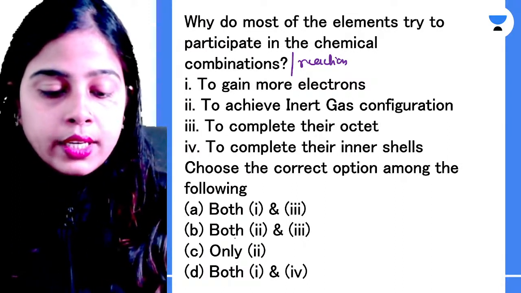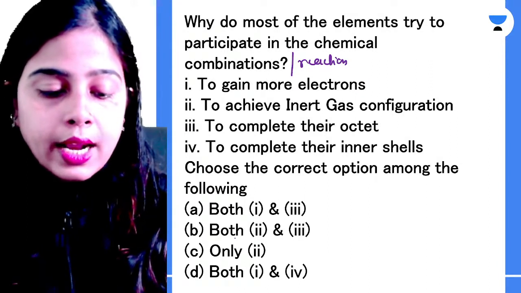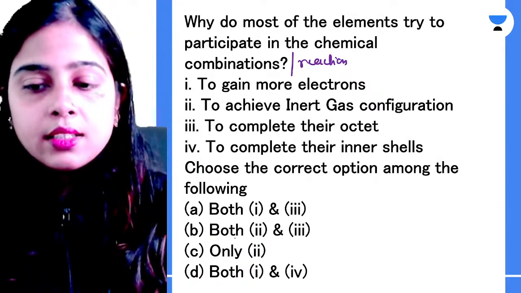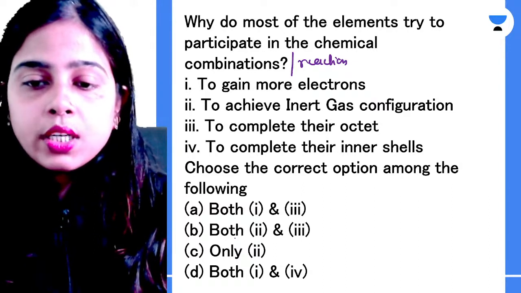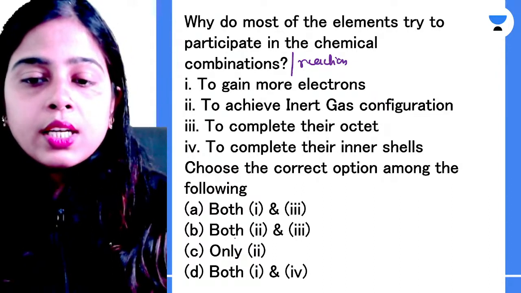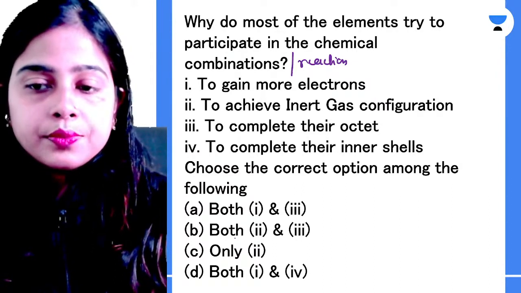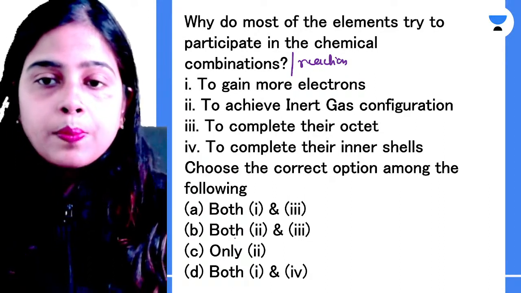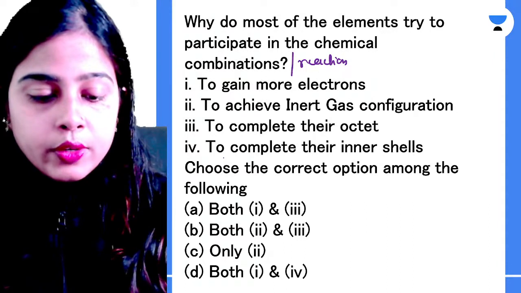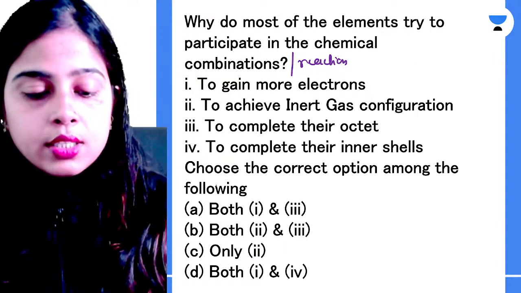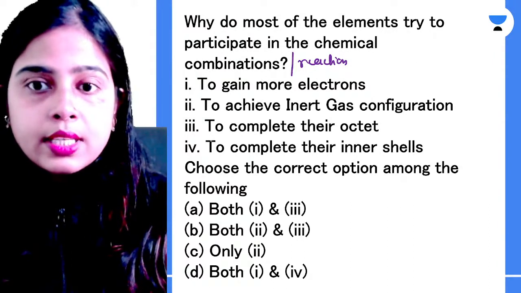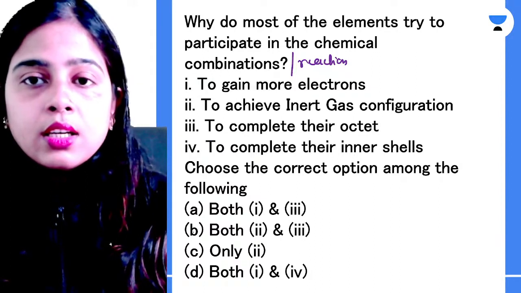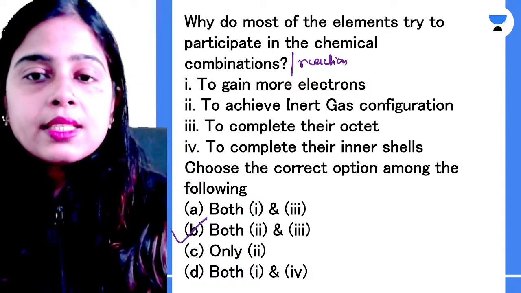Yes, uranium 235 is used as a fuel in the atomic reactor. Absolutely correct, Ozat. Hello, Vaishnavi. B, yes, absolutely correct. Option B is the correct answer.